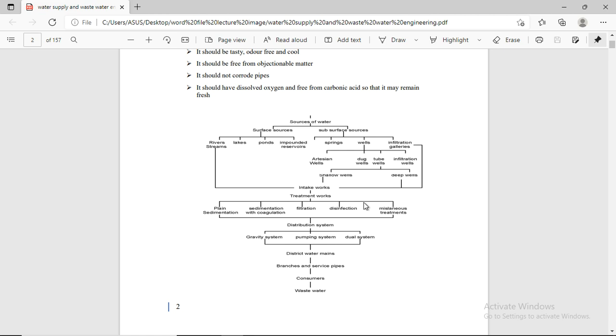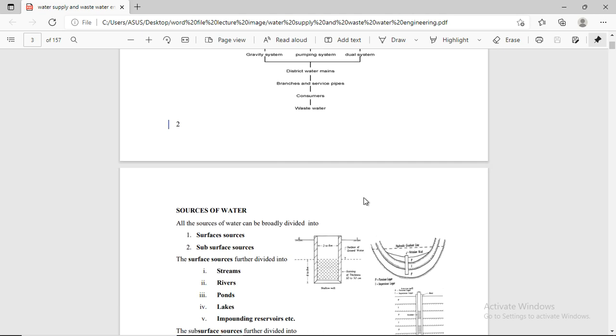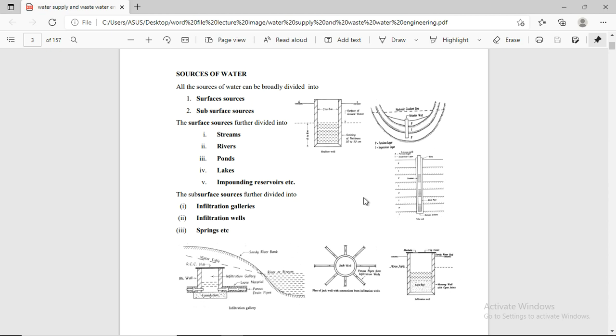We also know that only 2.4% of water is available for drinking purposes. But what we do, we are wasting water day by day, so the drinking quality is decreasing. How will we use it for drinking, how will we sustain life, how will we use water perfectly? We will study this in water supply and wastewater engineering.